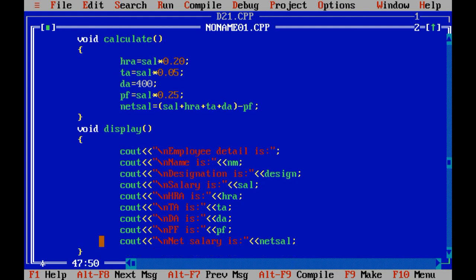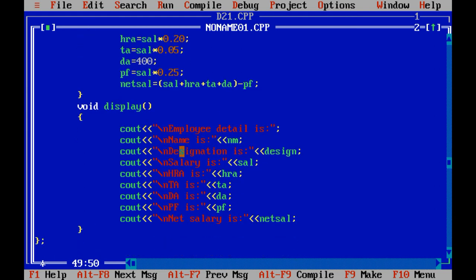So this is the display function through which we are going to print the details related to the employee: name, designation, salary, HRA, TA, DA, PF and net salary.